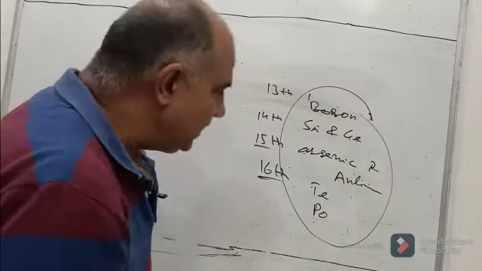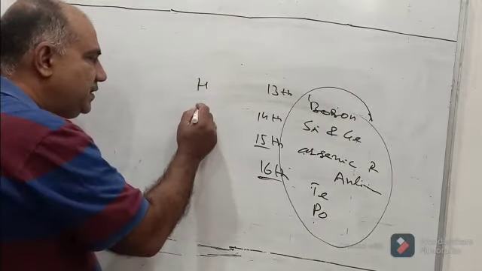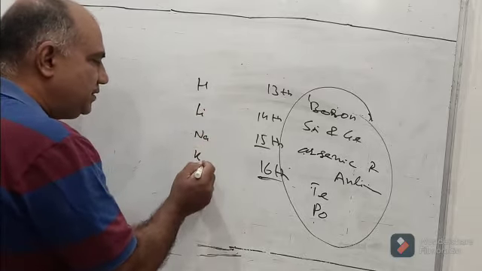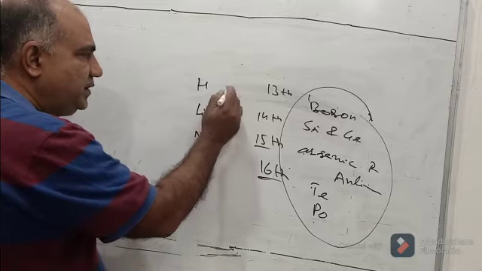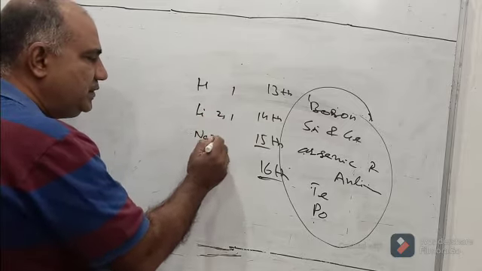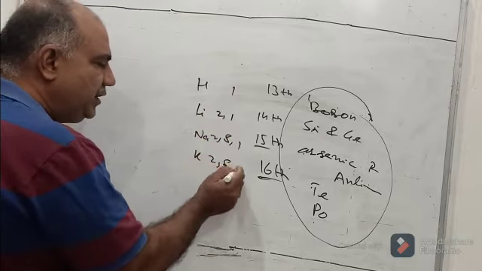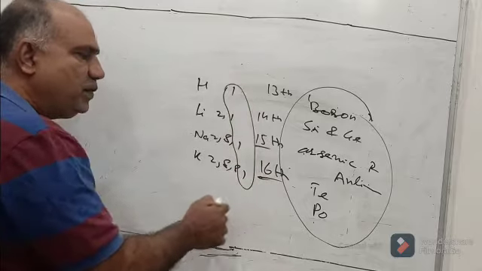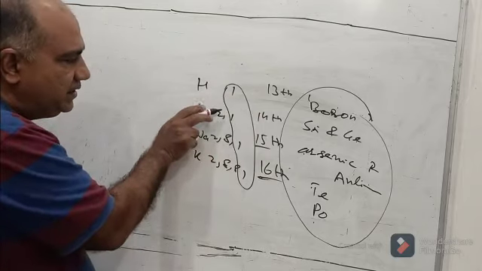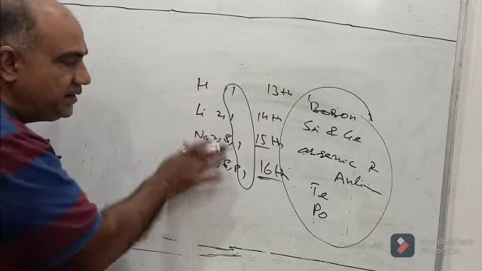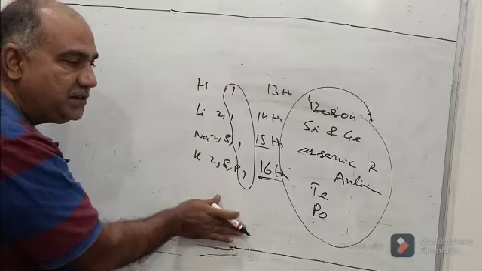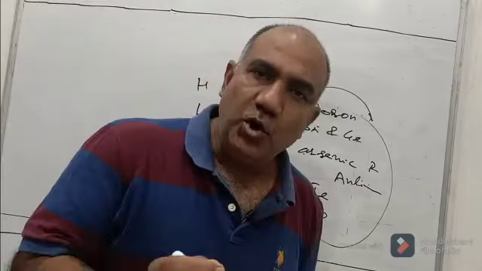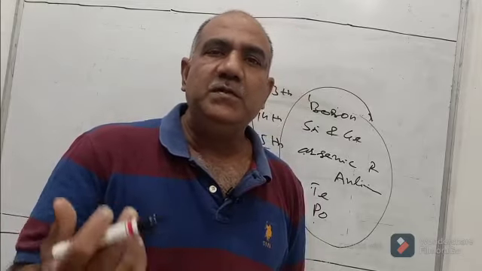Now take hydrogen, lithium, sodium and potassium. Their electronic configurations are 1, 2,1, 2,8,1 and 2,8,8,1. So if you move down a group from top to bottom, the number of valence electrons is the same, which means valency is the same, and the chemical properties of these elements are the same. That was all about the 18 groups.